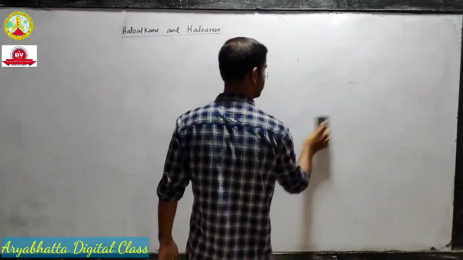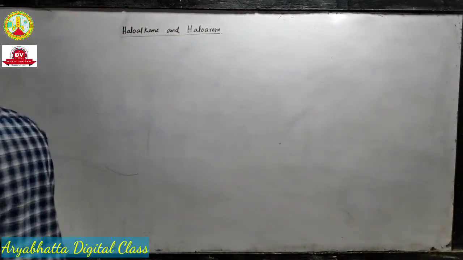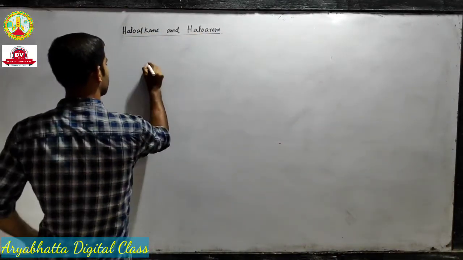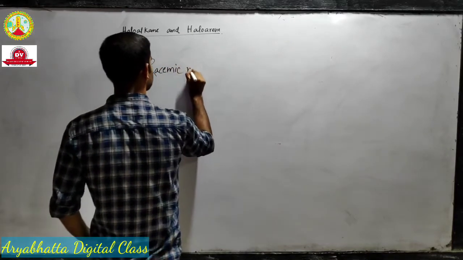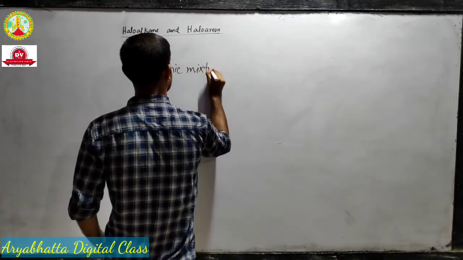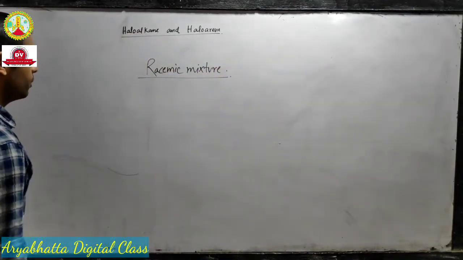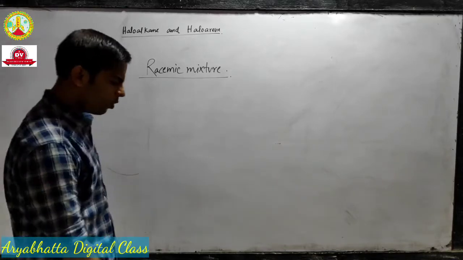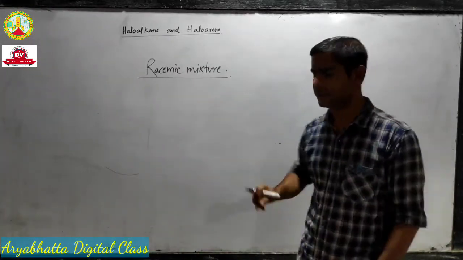The next topic is racemic mixture. So what is racemic mixture? And I forgot to tell you one thing about optical activity.